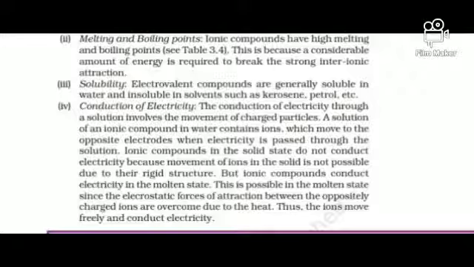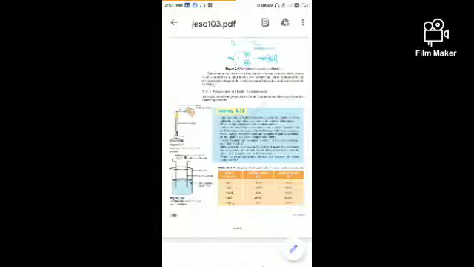And a very important next point is the conductivity of electricity. Ionic compounds will conduct electricity when they are in the molten state or in solution form. In my last slide, I gave a diagram of how they conduct electricity, and in this slide the second diagram also shows the conductivity of electricity by ionic compounds. When ionic compounds dissolve in water or a solvent, they convert into ions.